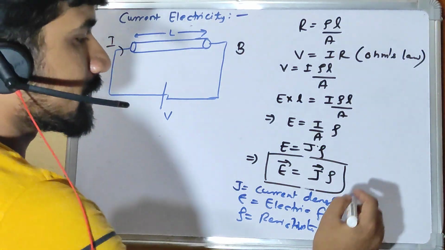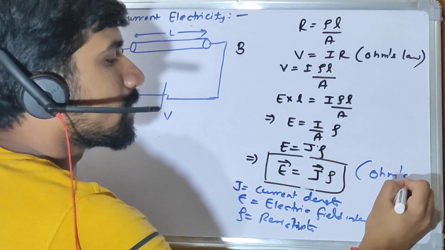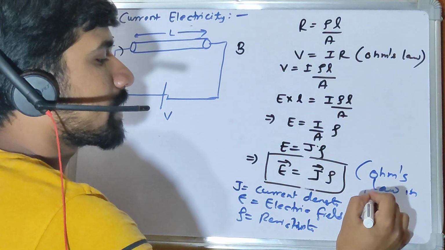This expression is called Ohm's law in vector form.